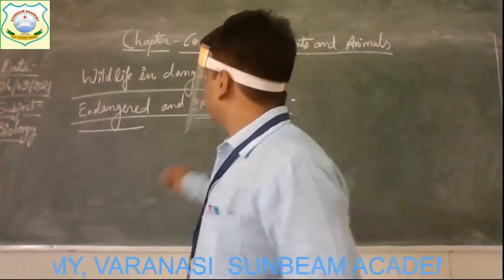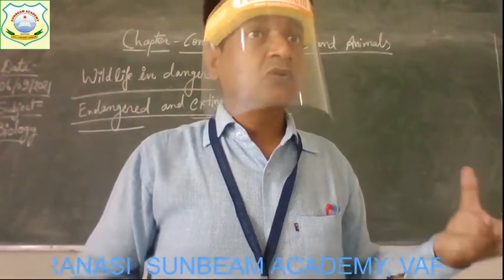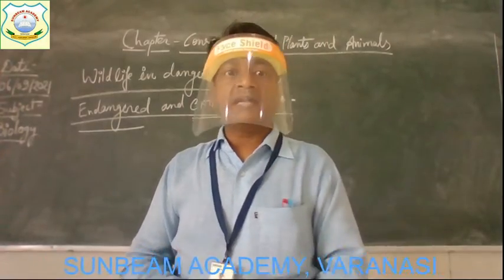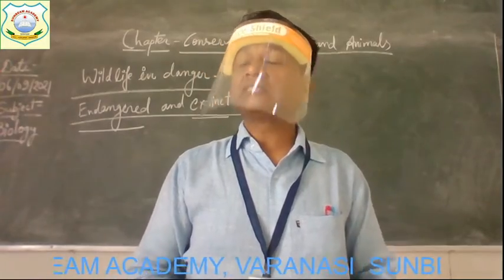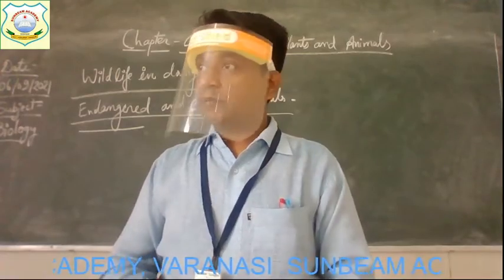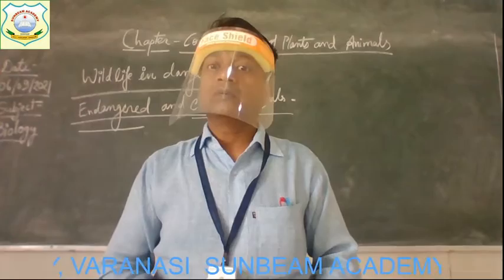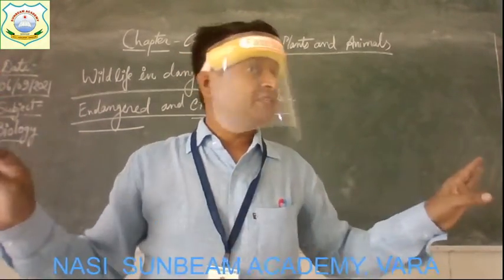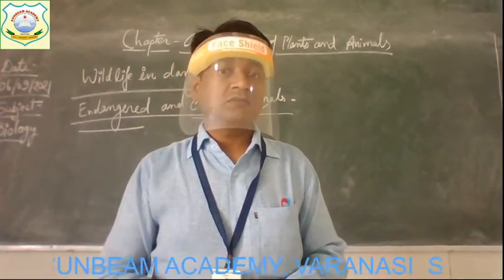So, extinct means the disappearance of a group of animals or a species of animals from the earth. Examples: dinosaur, dodo. These are two animal species that have become extinct in past years. I have given the example of the dinosaur; just like that, one more animal is there, the dodo, which looks somewhat like a duck. It is completely extinct. Not a single member of this animal is left now.